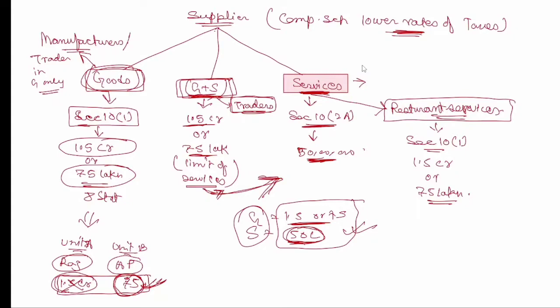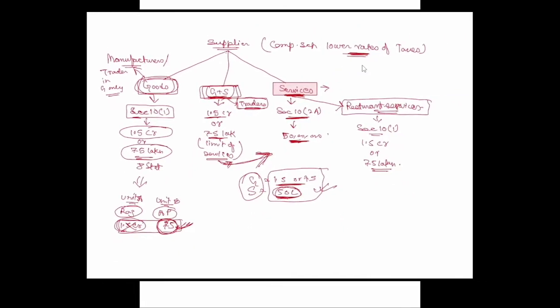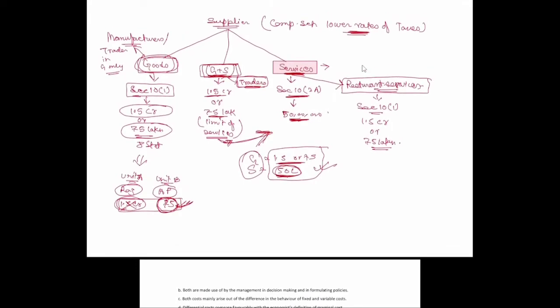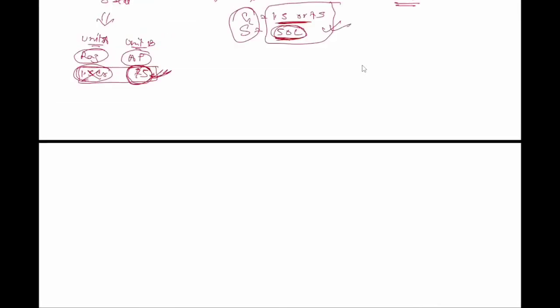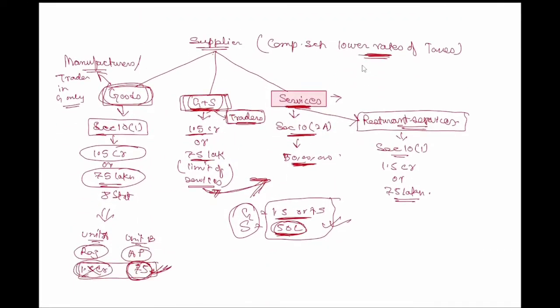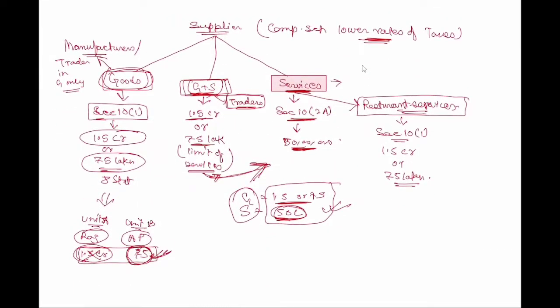Before I move on to the taxes part, there is one more thing I would like to clear: for eligibility, we check aggregate turnover, correct?